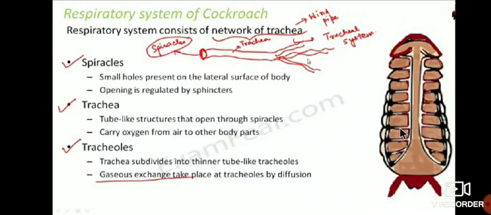Gaseous exchange takes place at the tracheoles by diffusion. See here, air first enters into the spiracle, then moves to the trachea. After that, gas exchange takes place through the tracheal system. That will be a network like structure. In this tracheal system, the gas exchange takes place, from different parts of the body to the trachea, then finally to the spiracles.